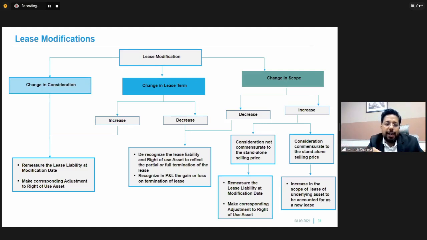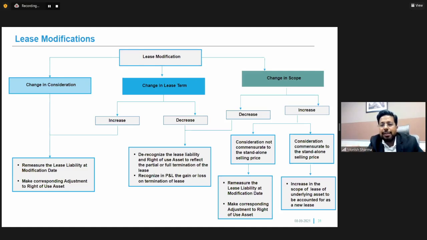So I need to remodify my asset and liability, which was created in the books, as per the change in the consideration value. Now let us see that there's a change in the lease term. So suppose the first case, there's an increase in lease term. Initially 3 years, now this lease changes to 5 years, which means that if there's an increase in lease term, we will remeasure our lease liability based on the new lease term, and we will also adjust our ROU based on the revised lease term.